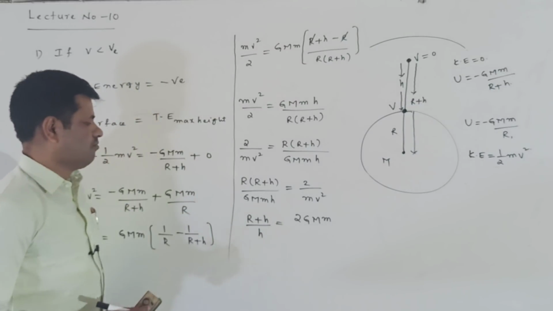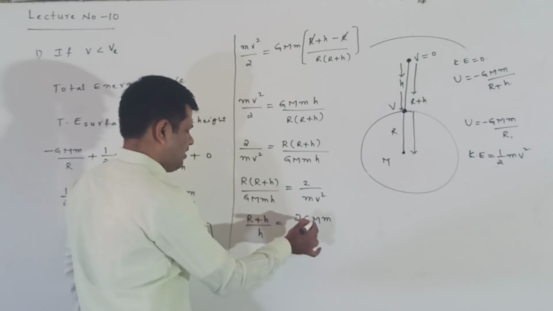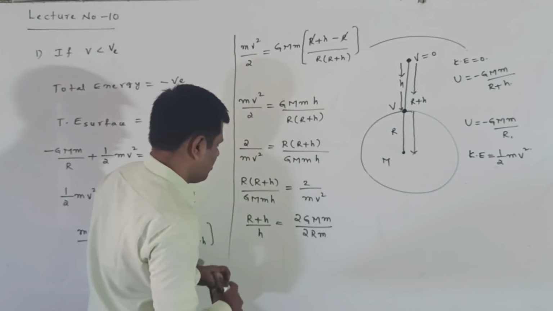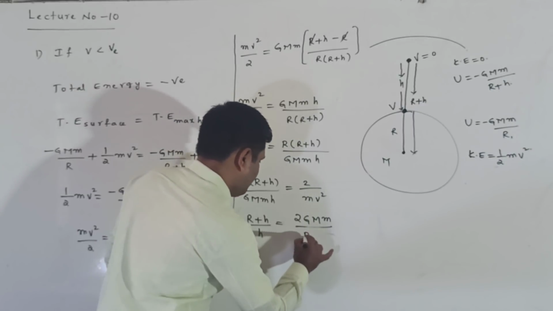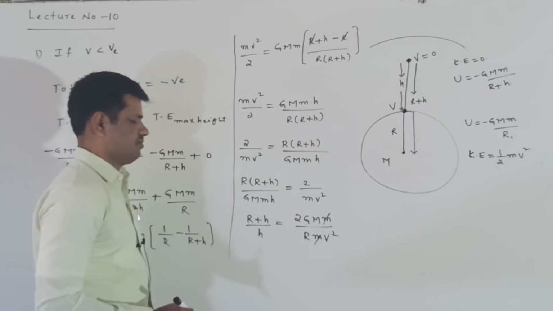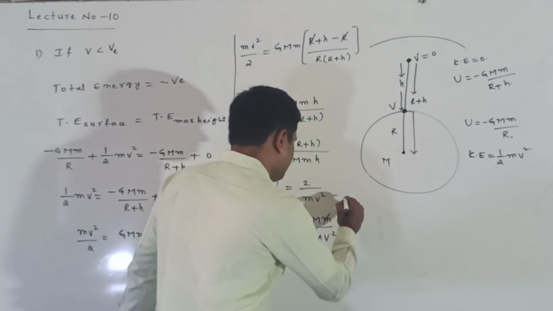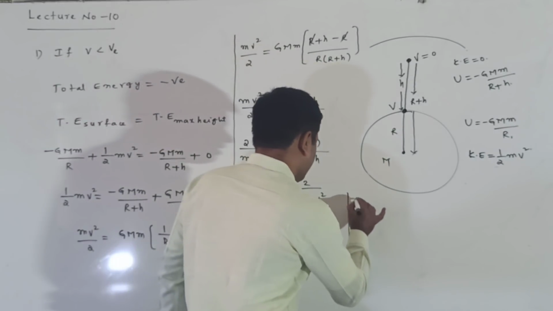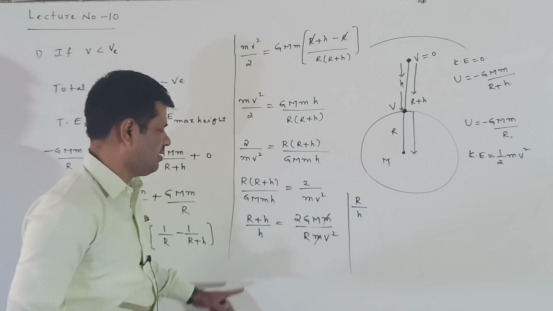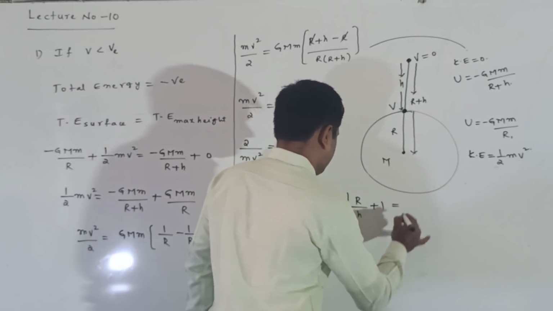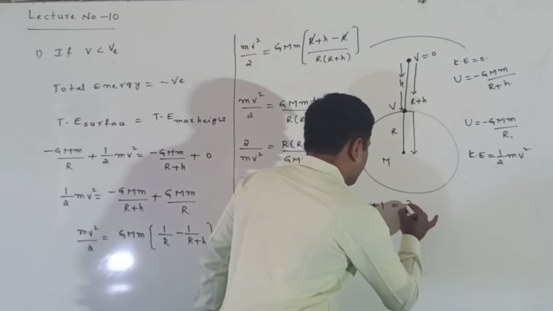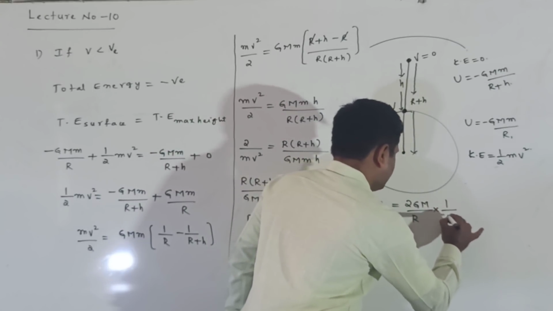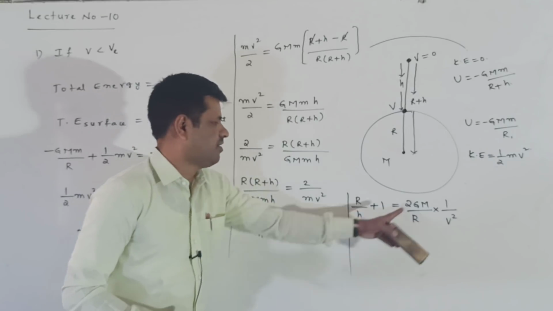Taking R across, multiplying becomes dividing, so we get 2 GMm by R into mv square, where m gets cancelled. The expression we get is R plus h by h is equal to 2 GM by R into 1 by v square. Dividing separately, R by h plus h by h, where h by h is equal to 1, and the right side is 2 GM by R into 1 by v square.